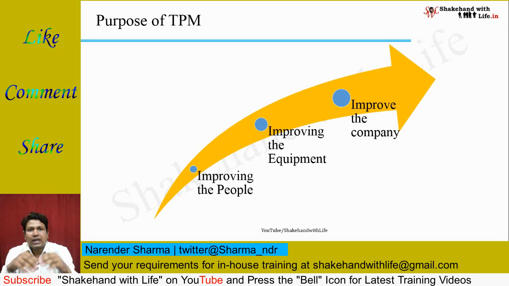First implement the TPM in the production system by improving the people, then improving the equipment, and then implement the TPM across the plant, and then implement the TPM across the organization, and improve the business of the company: reduce the cost of manufacturing, reduce the cost of inventory, produce the product at a faster rate, and similar more examples are there to execute the improvement in the company.